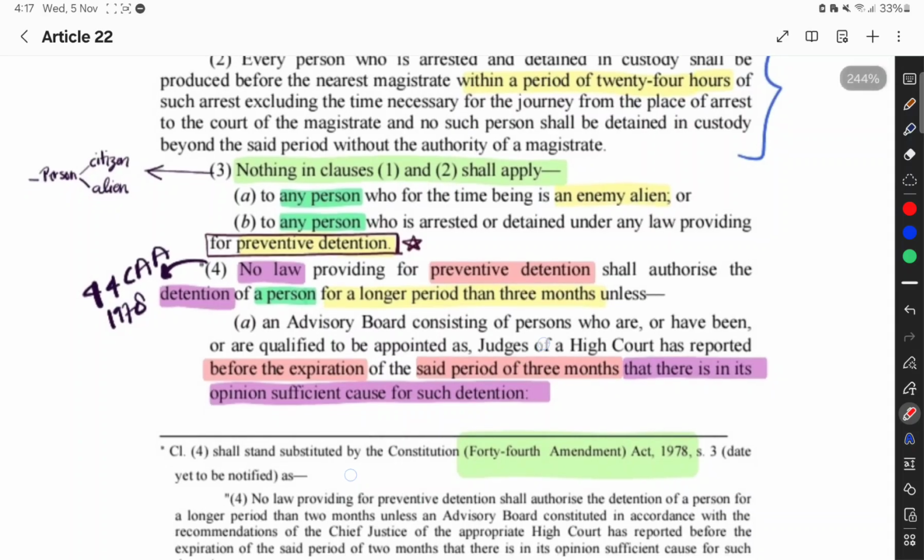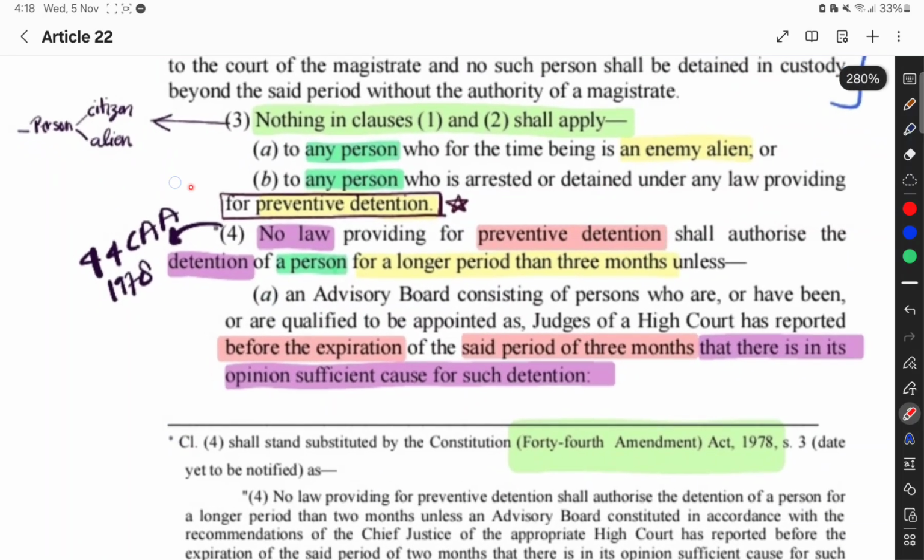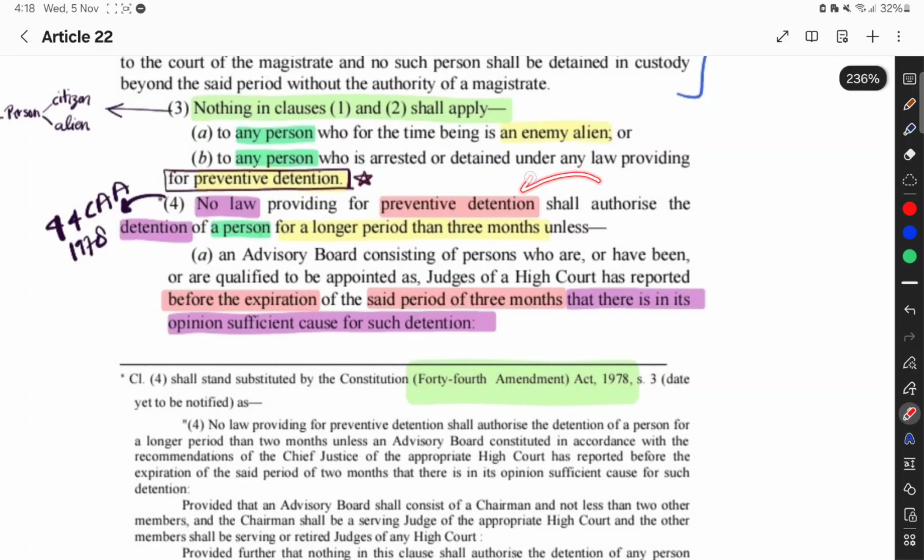Clause number 4, which has been added or amended by the 44th Constitutional Amendment Act 1978: no law providing for preventive detention shall authorize the detention of a person for a longer period than 3 months, unless, sub-clause A, an advisory board consisting of persons who are, or have been, or are qualified to be appointed as judges of a High Court has reported, before the expiration of the said period of 3 months, that there is in its opinion sufficient cause for such detention.